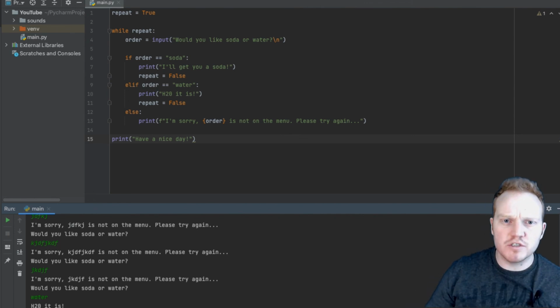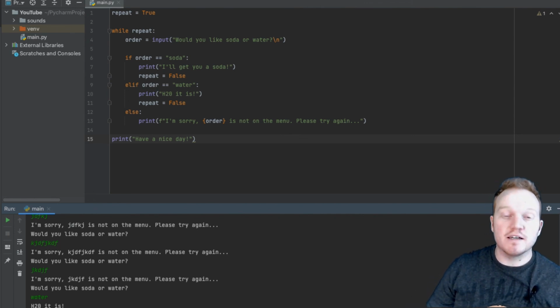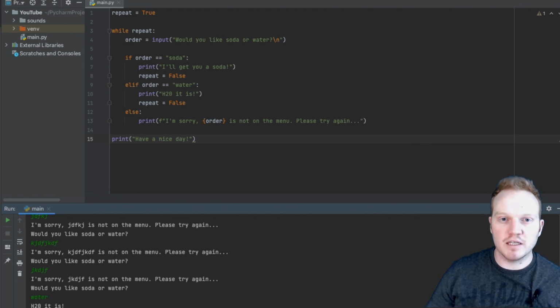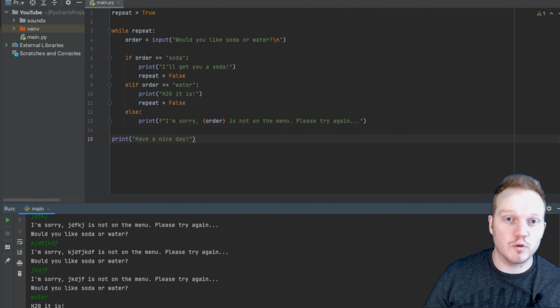So congratulations if you went through the while loop. That is very powerful. The next program is going to be a full-out login feature where the user has to type in a correct email and password for them to access the rest of your program. So stay tuned for lesson 8 for those next steps.